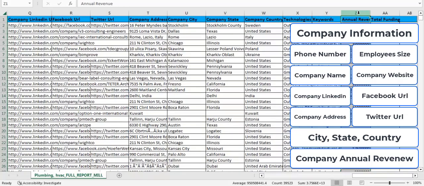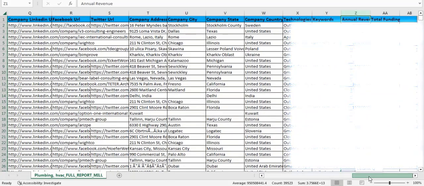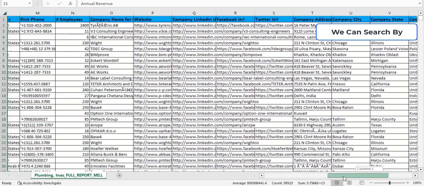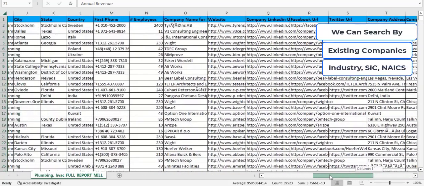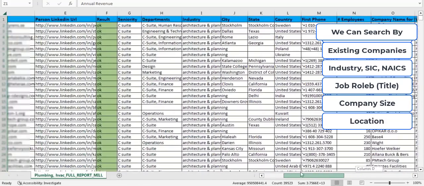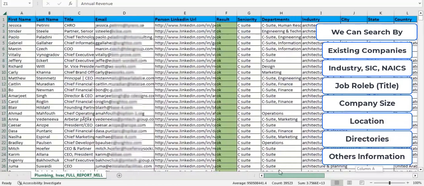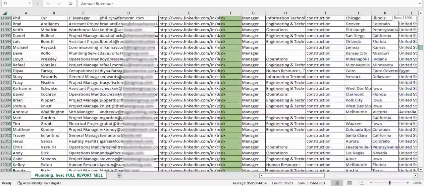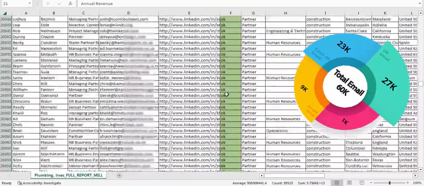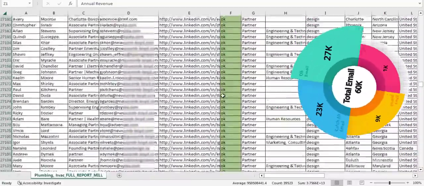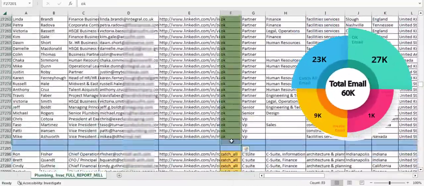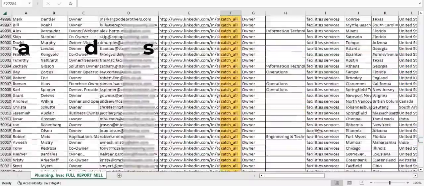Also we can help you to build a custom contact list according to existing companies, industry, SIC, NAICS, job role, company size, location, directories, and other information which you want. After verifying 60k emails, this list has total valid deliverable emails 50k and other invalid and bounce emails 10k.